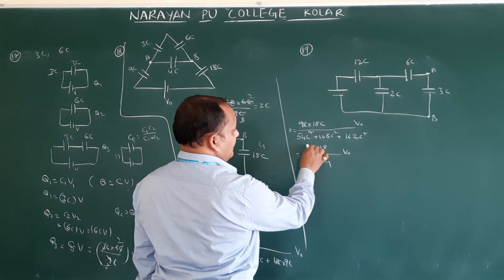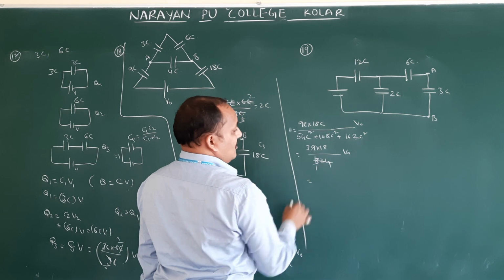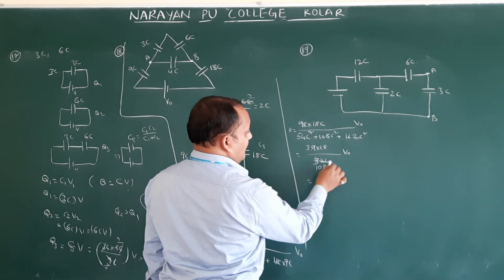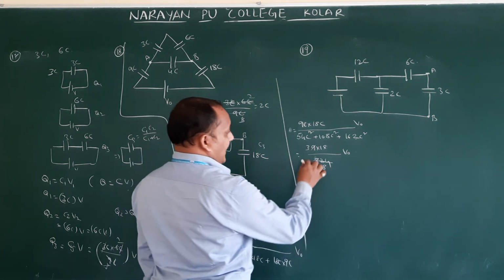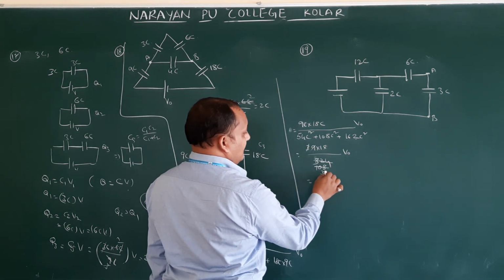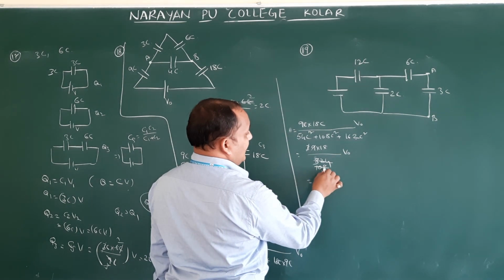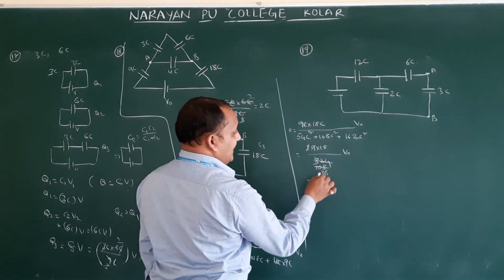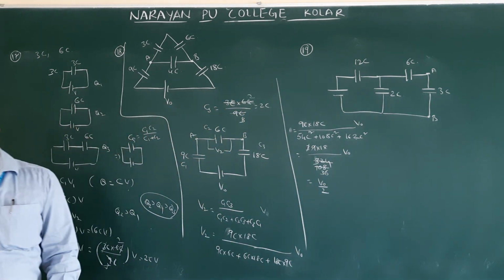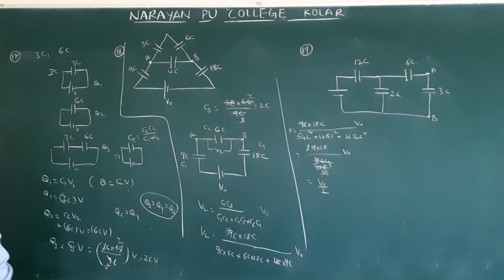3 will be cancelled here. 3 3s are 9, so 8 remains. Next, 3 will be cancelled. 3 3s are 9, 18, and 3 6s are 18, 36. 18 by 36, how much? V naught by 2. Correct only? Now which is the option? V naught by 2. The third option is correct.